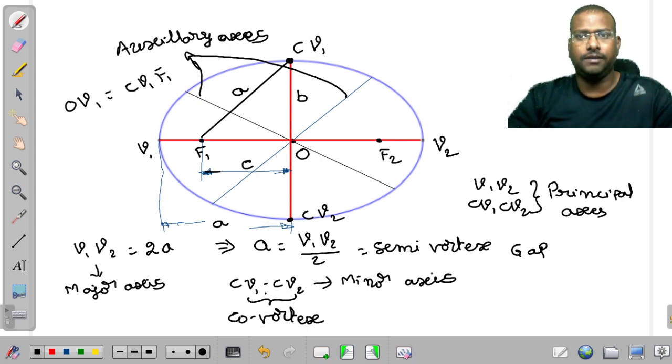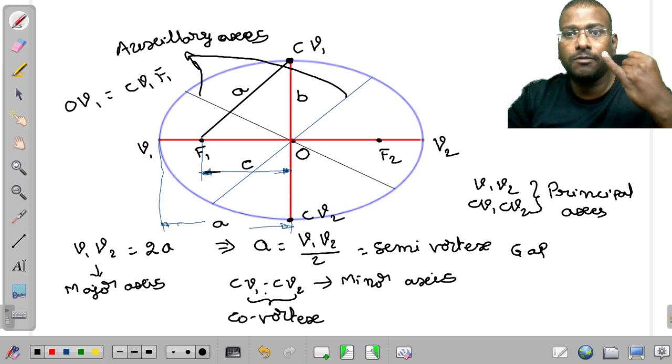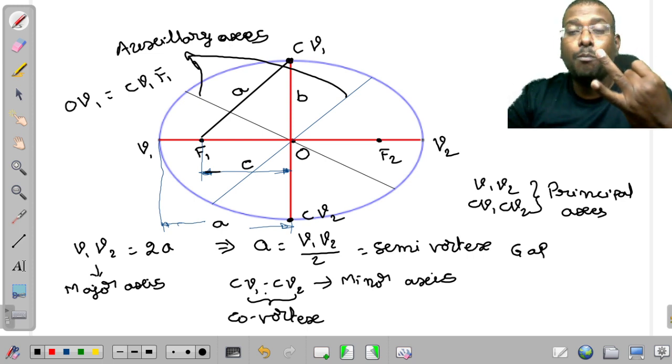Why do you have to remember this, sir? Whenever auxiliary axes are given, apart from major and minor, and if they are not perpendicular to each other, then we can use only one method to construct it. That is nothing but the parallelogram method, because you should be aware which data is given and which method has to be applied. If major and minor axes are given, which method can we apply? First preference is going to be the concentric circles or oblong method.